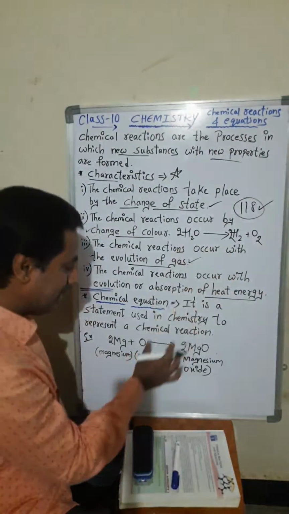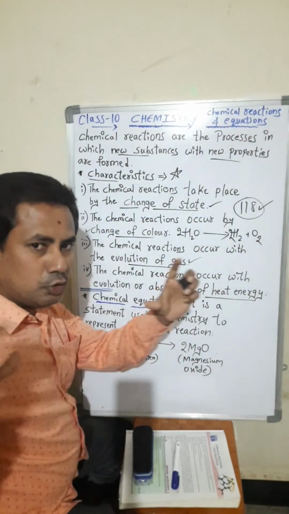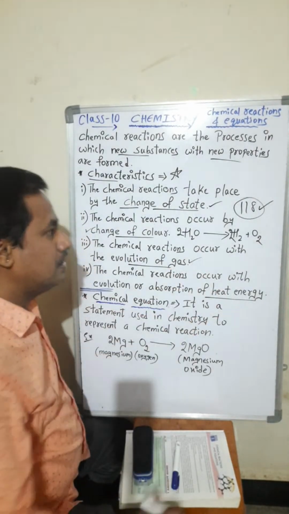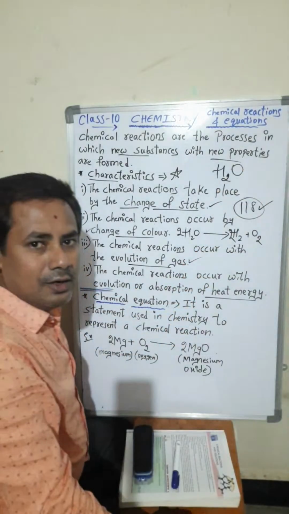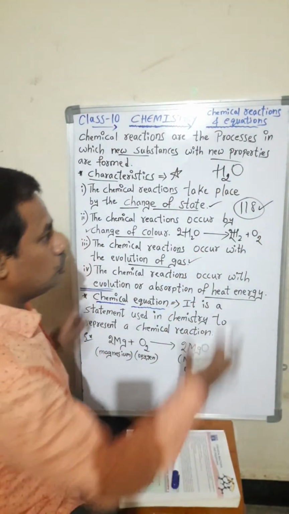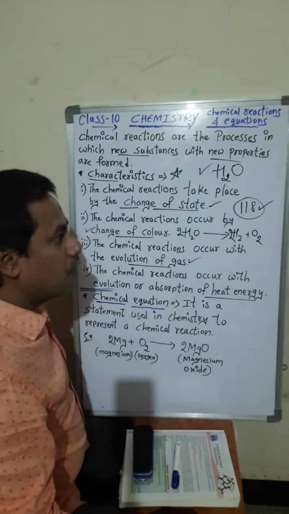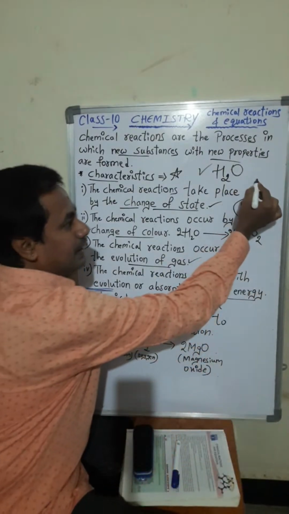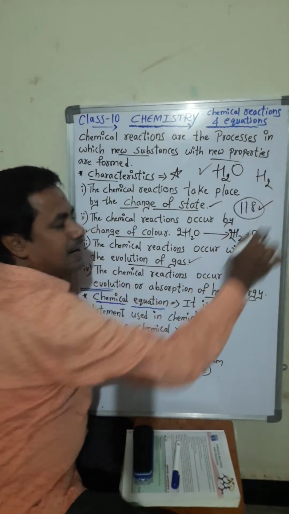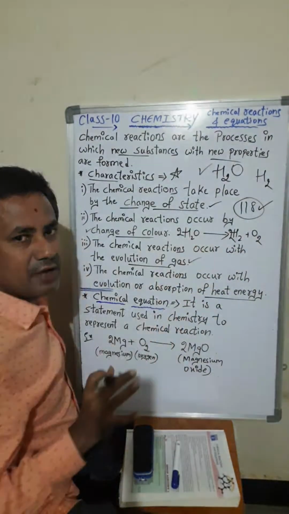By using their symbols: if they are elements, we call them symbols. If they are compounds, compounds means when two or more elements combine. Example, H2O. What is H2O, students? It is the water formula. When two elements are combined, we call it a formula. Formula for singular, and for many, formulae. And only the symbol will be there for hydrogen, oxygen; those are called elements. So symbols we are calling them.